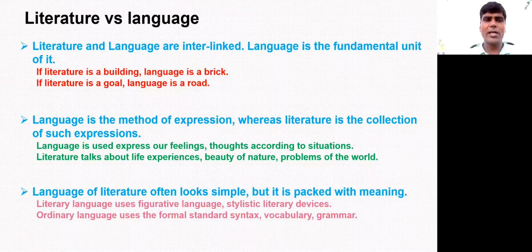Literature and language are interlinked. See how. Always language is the fundamental unit of literature. For example, if you compare literature to a building, then language becomes a brick. If literature becomes a goal, then language becomes the path or road.